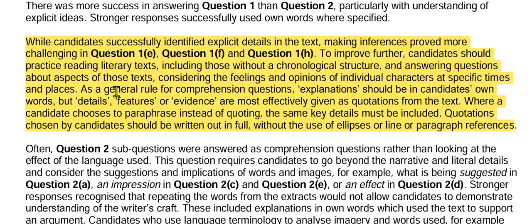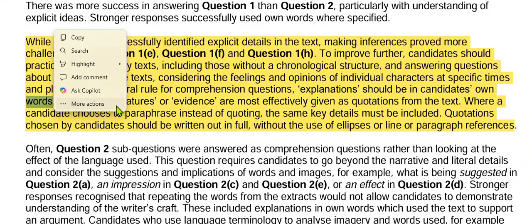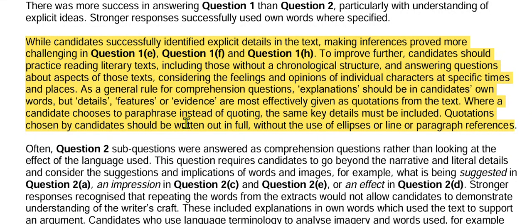As a general rule for comprehension questions, explanation should be in the candidate's own words. Okay, but details or features or evidence are most effectively given as quotations from the text. So you can take the quotations from the text to make these answers, but the rest of the details should be in your own words.